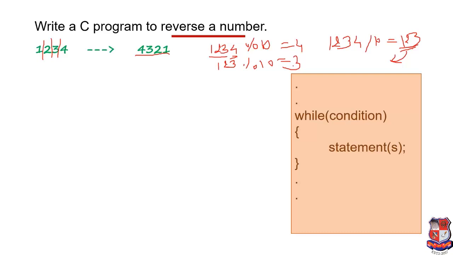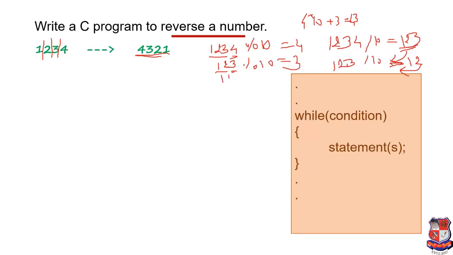Now how can we combine these two values, because we need 4 3 2 1? It means we have to multiply the last result by 10 and add the current remainder to it. So 4 into 10 plus 3 will be 43. We have already separated these, now we are going to use 1 2. For that we use 1 2 3 divided by 10. Our new value is 1 2, and now we use it for the next iteration.